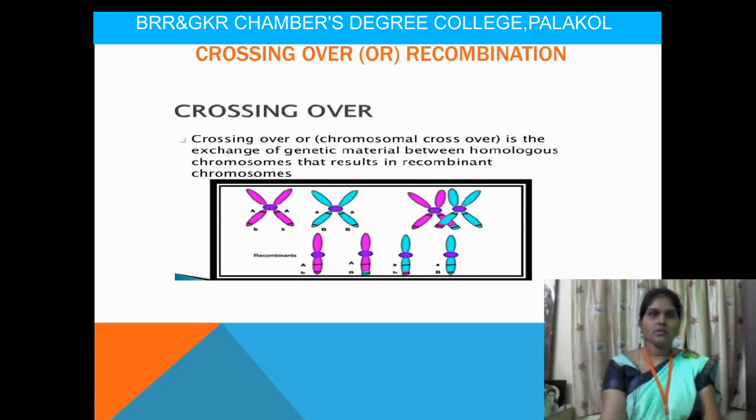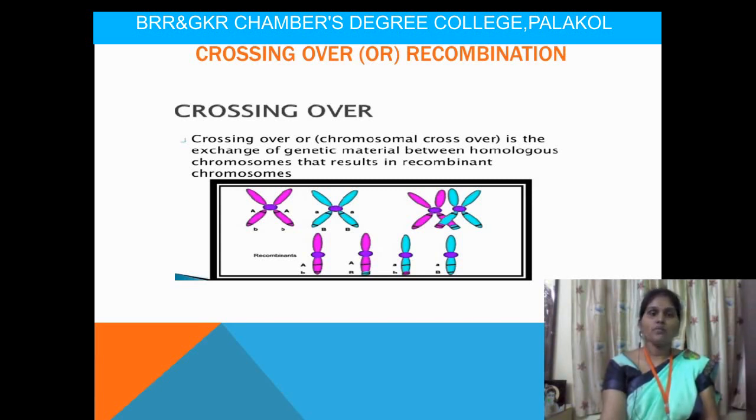Next, crossing over or recombination. Crossing over means the exchange of non-sister chromatids. For example, if we have chromosomes, these chromosomes are inherited together or completely penetrate each other. They are going to exchange chromatids or segments of chromosomes, that is called crossing over.